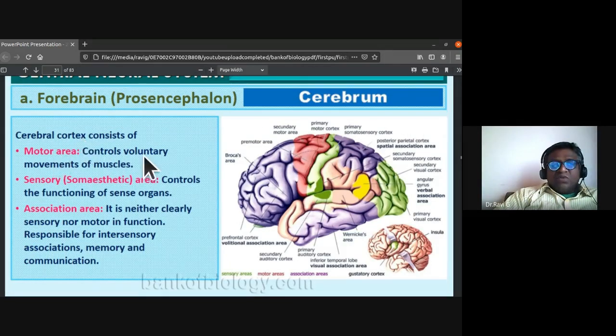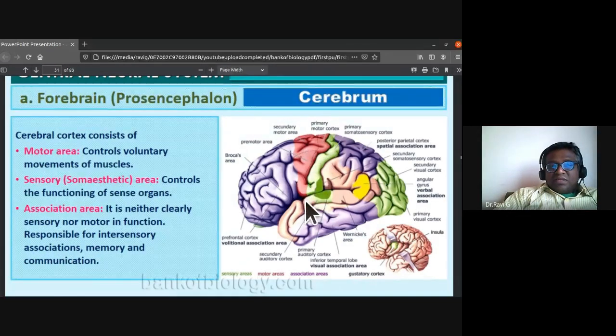They have different zones. The cerebral cortex consists of the motor area, which controls voluntary movement of muscles. You can notice this motor area, secondary motor area, premotor area. So the brain consists of the motor area, which controls voluntary movement of muscles.